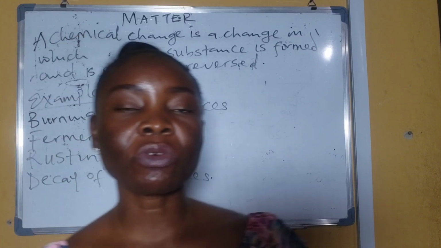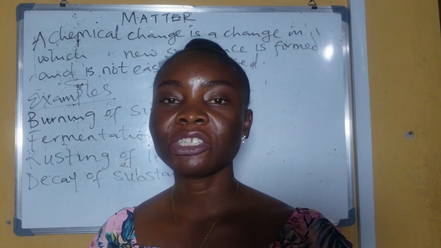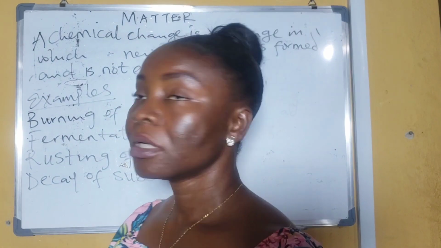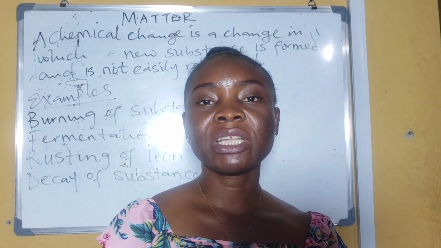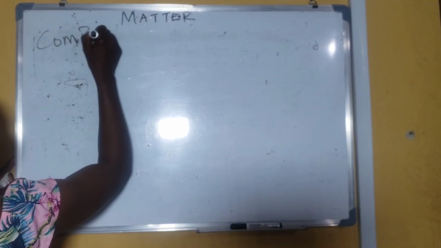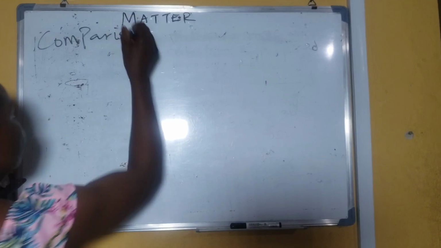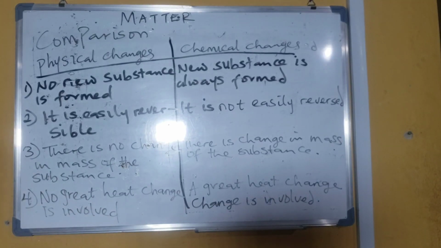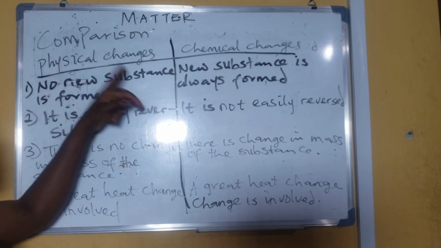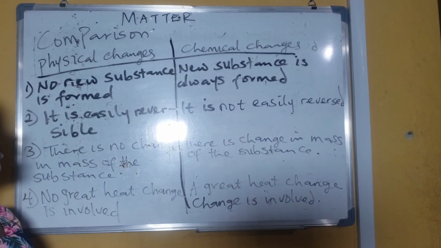There are so many. Other ones include addition of water to quicklime, the changes that take place in the electrochemical cell. All right, let us compare physical changes and chemical changes.